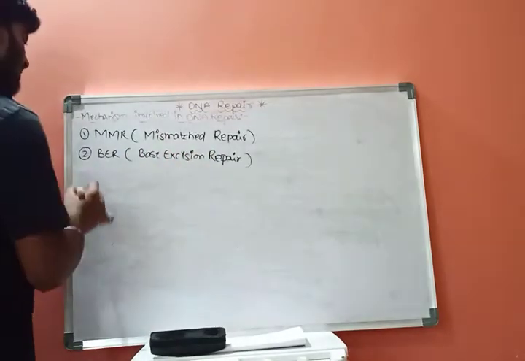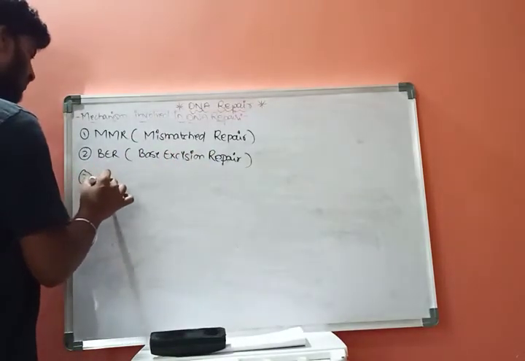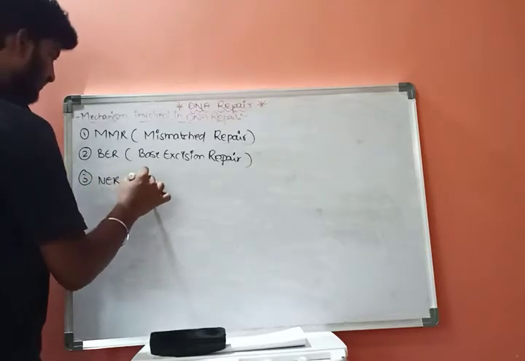And the third one is nucleotide excision repair.